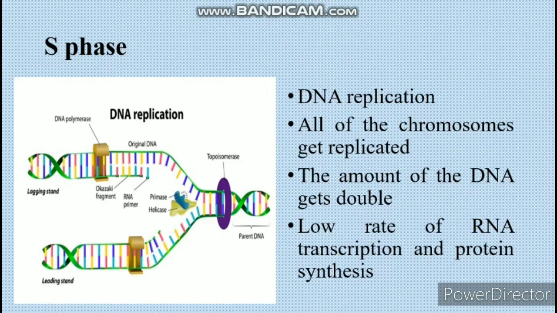After that, the S phase, in which the DNA replication occurs and all of the chromosomes get replicated. So in this phase, the DNA of the cell gets replicated, and the amount of DNA in a cell gets doubled. All the chromosomes of the cell get replicated, however the number of chromosomes remains unchanged. DNA replication is a complex mechanism, as we know, and the DNA of the cell gets replicated and makes another one. I will discuss it in a future video.